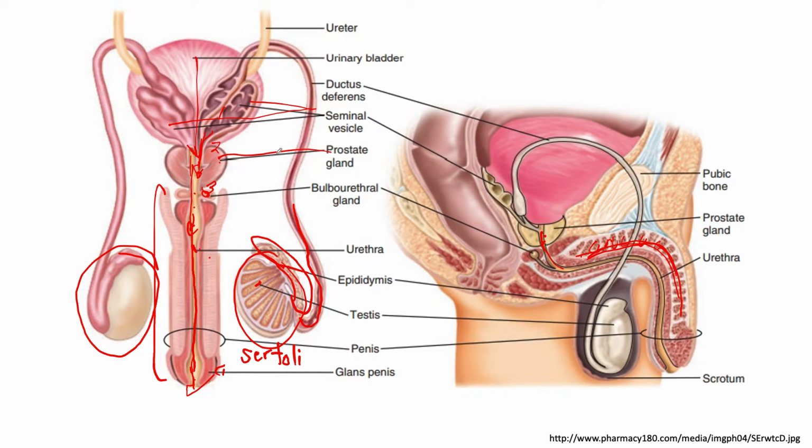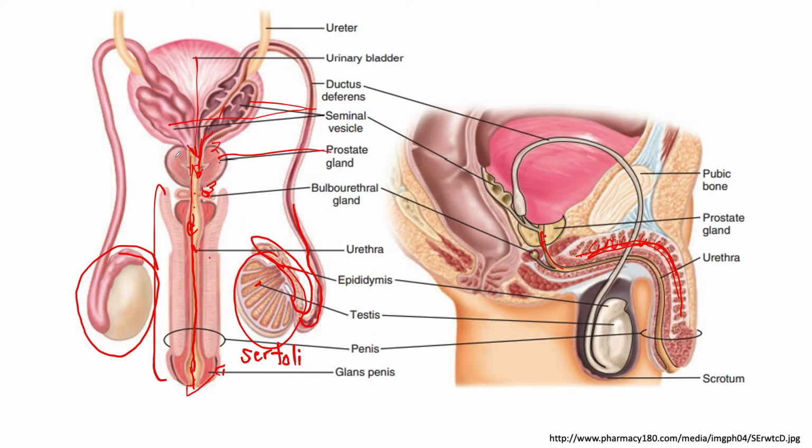These actually play an important part in the first phase of ejaculation. So again, you have here your seminal vesicles. The seminal vesicles secrete semen, which contains fructose and prostaglandins to the ejaculatory duct. Another one is your prostate gland.